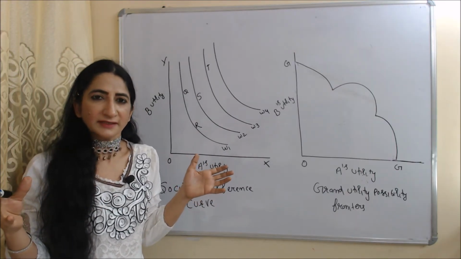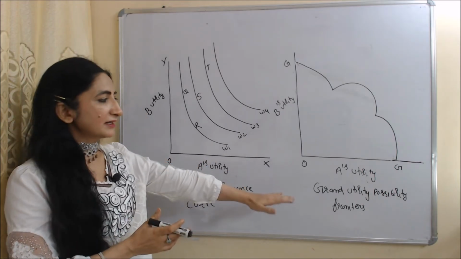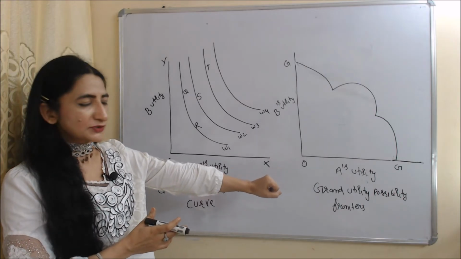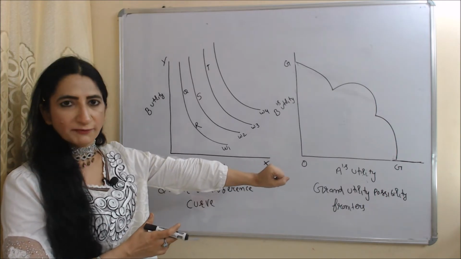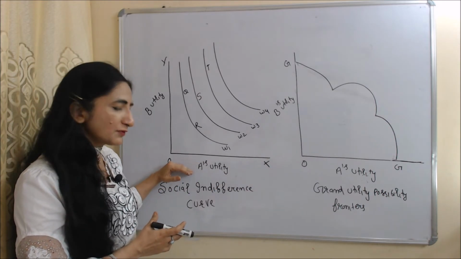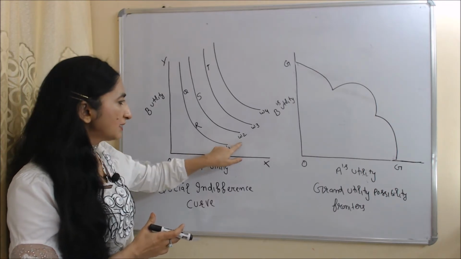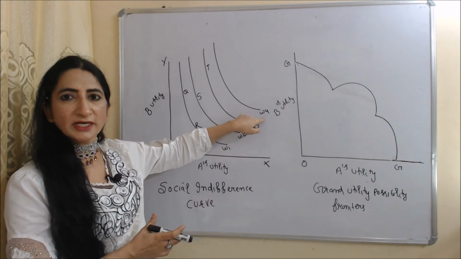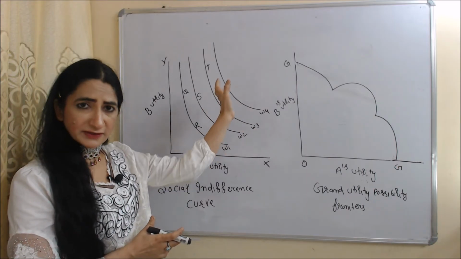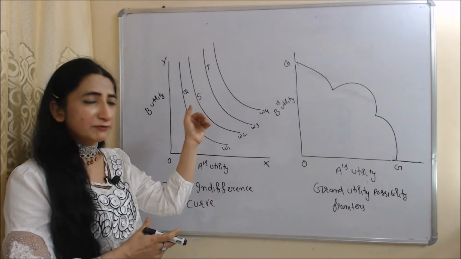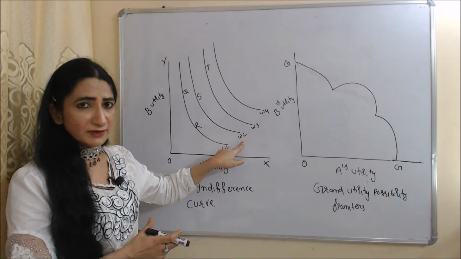This function mainly describes maximum social welfare with the help of the social indifference curve and the grand utility possibility frontier. So first of all, we will see what a social indifference curve is and what the grand utility possibility frontier is. In this diagram, on the x-axis we have utility of A and on the y-axis we have utility of B. W1, W2, W3 and W4 are social indifference curves, which tell us the level of social welfare. The higher the indifference curve, the more social welfare is improving. If we move from lower indifference curve W1 to higher indifference curve W2, our social welfare will improve.